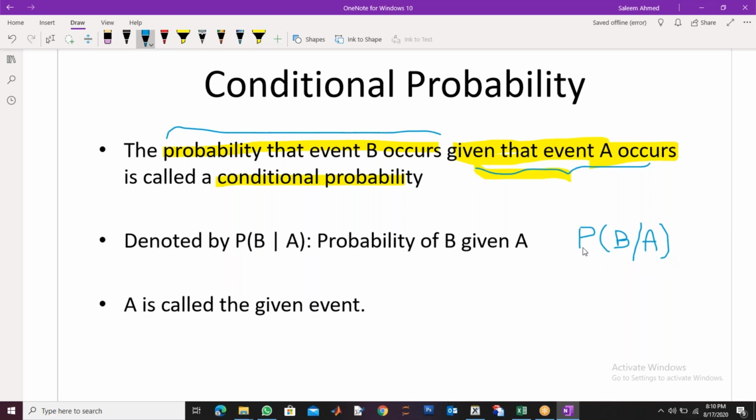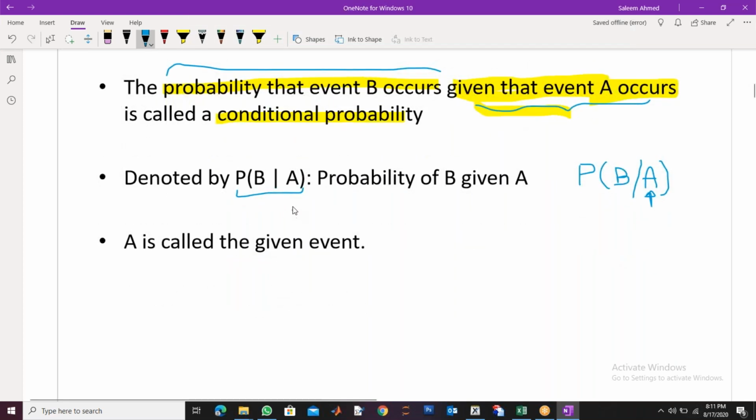So this is the probability of B given that A has already occurred. All right, so A is basically the condition and B is the question. Okay, so this is the notation, probability of B given A. Now, of course, whatever is here is a given event. Given means it is already occurred.